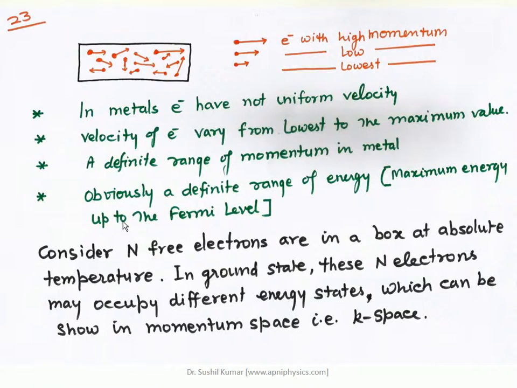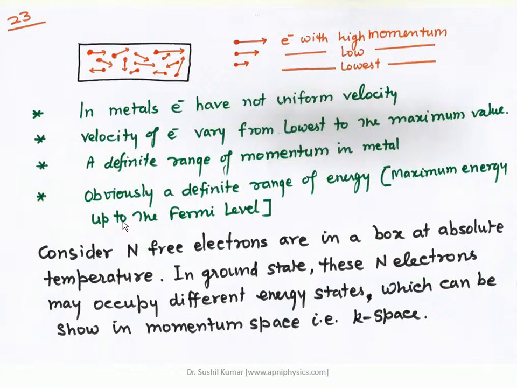In the earlier slide I discussed the Fermi energy level, the extreme energy level which decides that all the energy states below are filled by electrons at absolute zero temperature. So electrons will have a range of energy up to Ef, and the energy will vary from 0 to Ef, and similarly for the momentum.